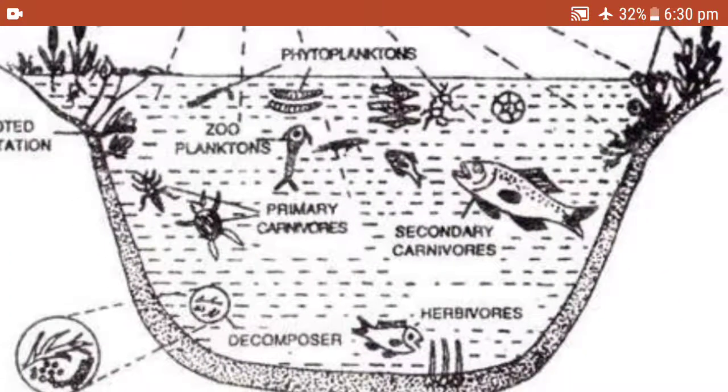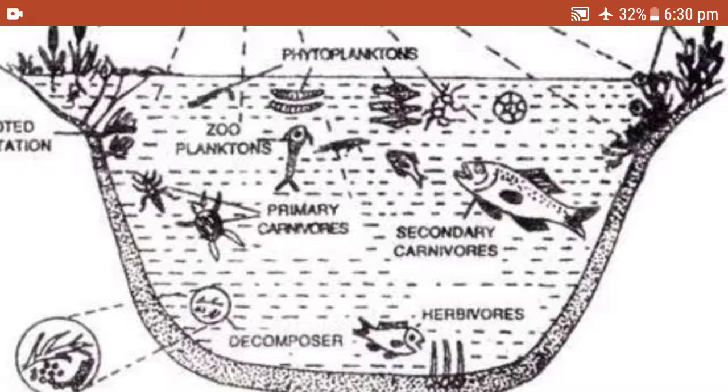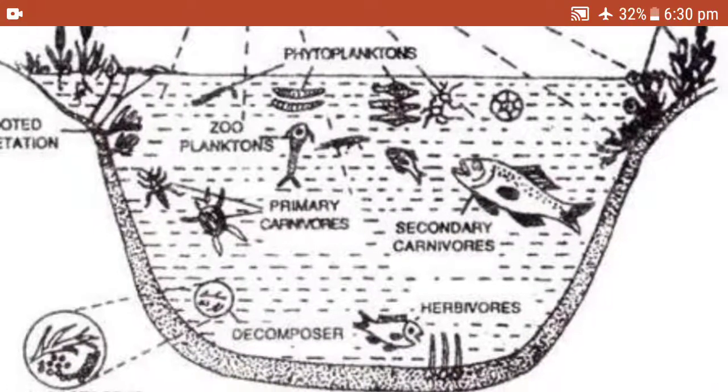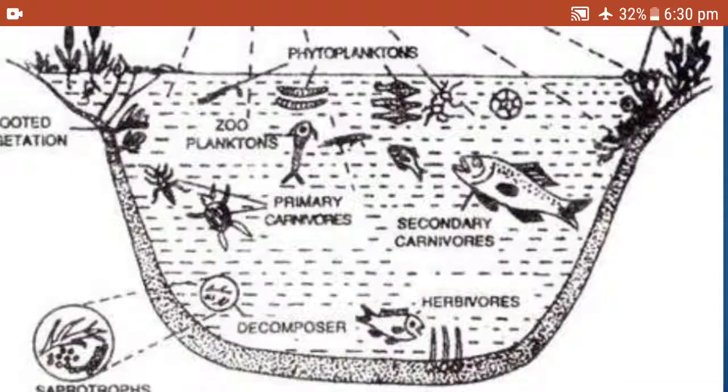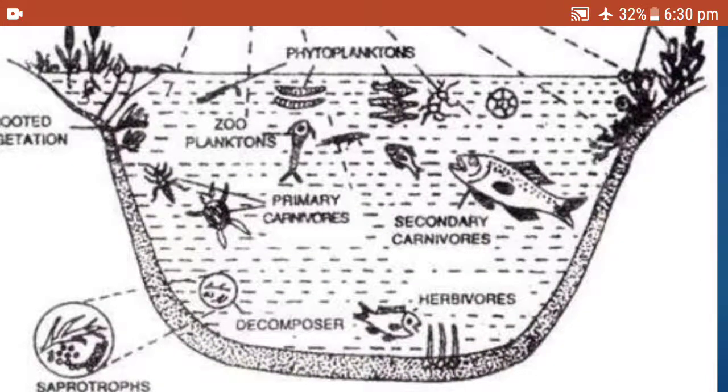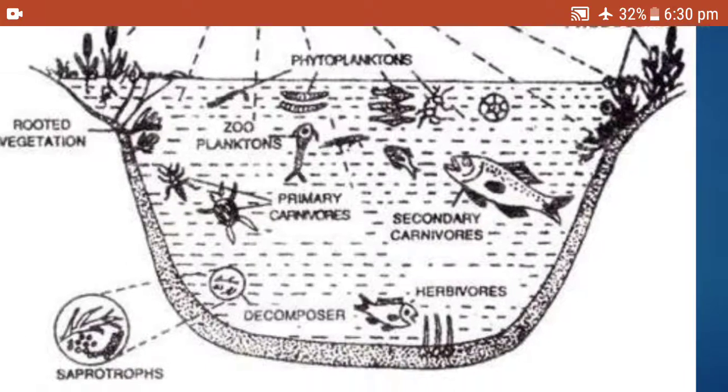You can see here primary consumers, herbivores, secondary consumers, carnivores, different animals are present. Phytoplanktons means the plants which are present on the surface of the water.